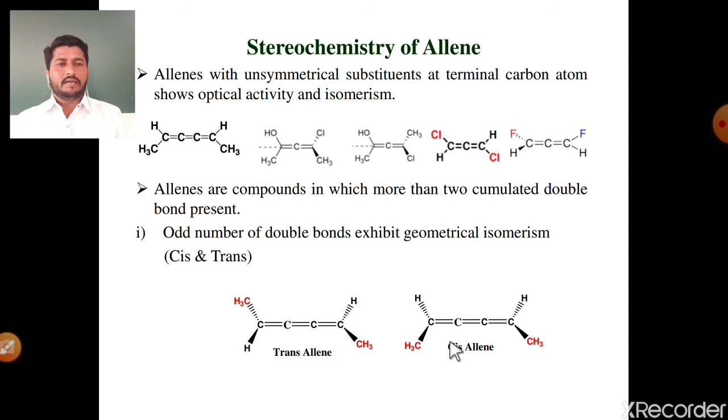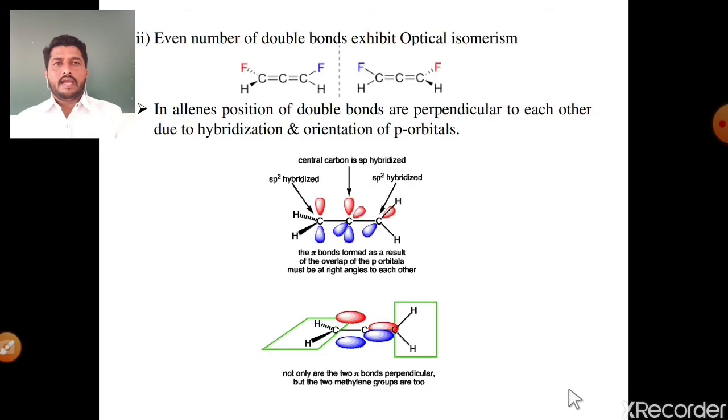See the best example, CH3 H, H CH3, an odd number of double bonds, it shows geometrical isomerism, and these are the trans allene. And the second, with the CH3 or more substituted, bulky groups on the same side, is called the cis allene molecule. The second condition: if the allene contains an even number of double bonds, it exhibits optical isomerism. See the first example, fluorine and hydrogen.